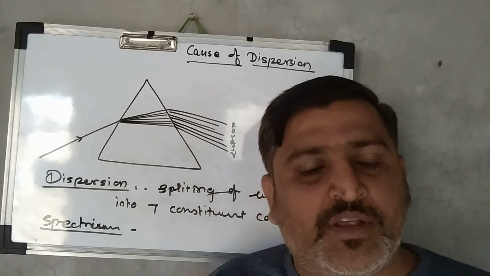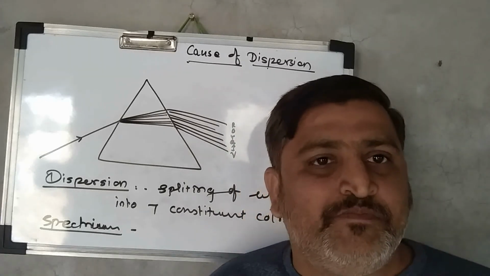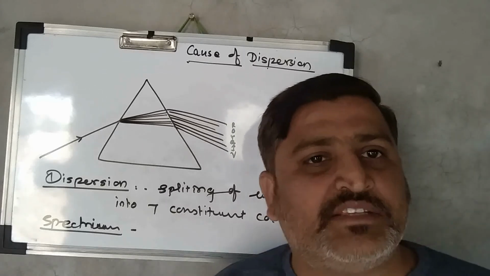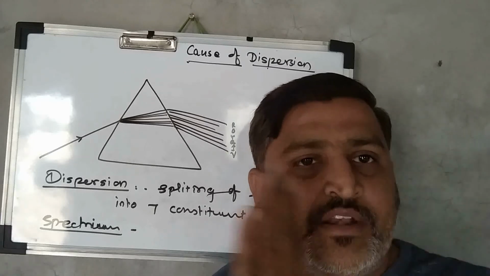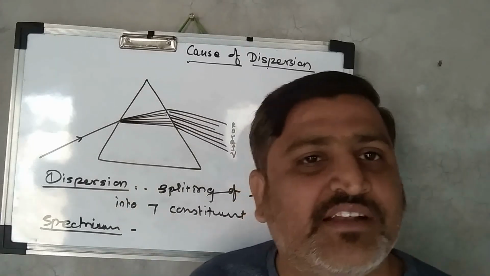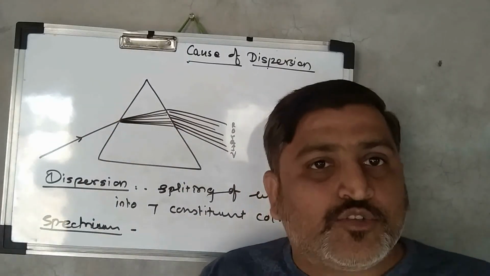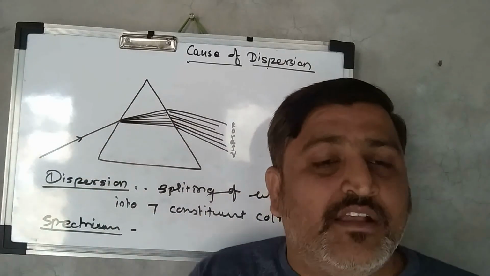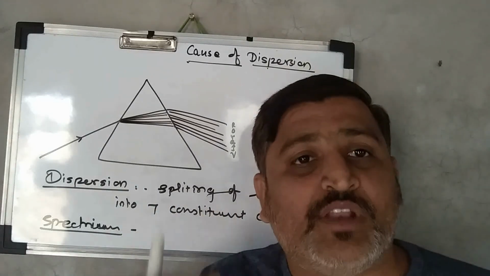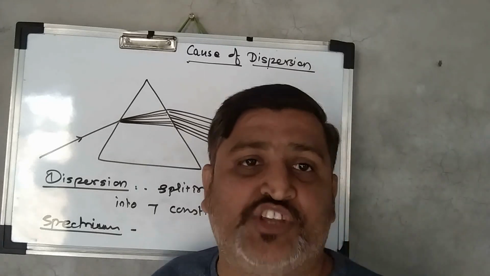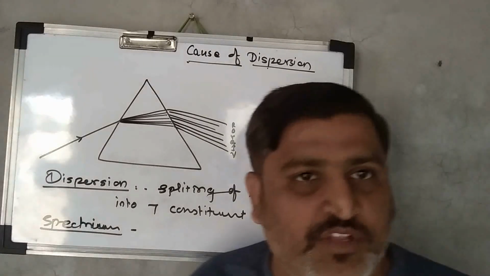In the 4th chapter we studied that when light passes from air to a denser medium, in air the speed of light is 3 into 10 raised to 8 meter per second. In case of glass we saw 2 into 10 raised to 8 meter per second. In case of water we saw 2.25 into 10 raised to 8 meter per second. So this tells us that as the medium changes, the speed of light also changes, and this change in speed of light is the main cause of the dispersion of light, right?